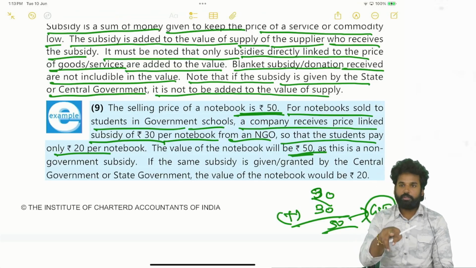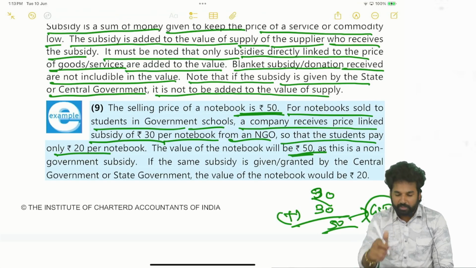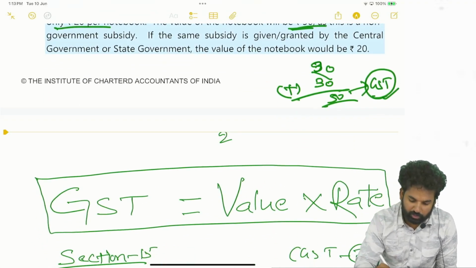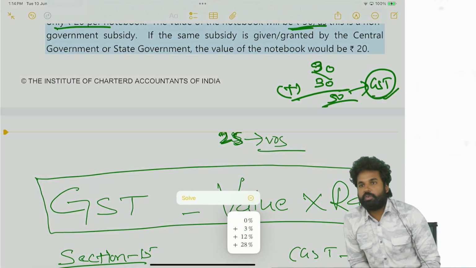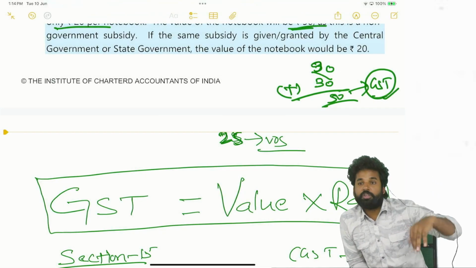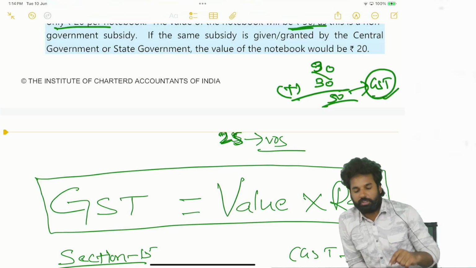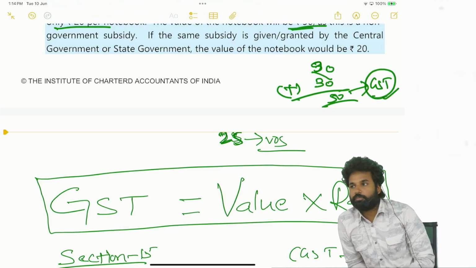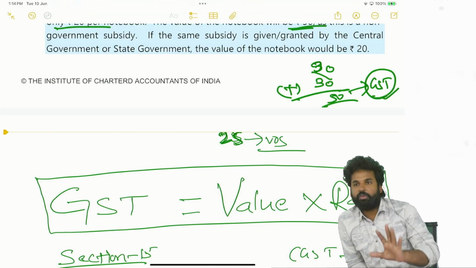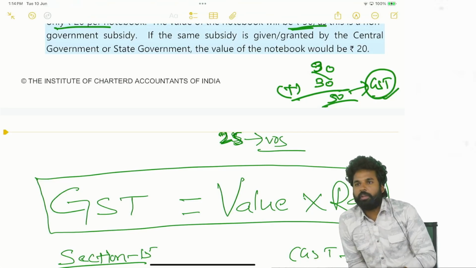Okay, here again on the price, the actual price. Generally this 25 rupees they are charging. Value of the supply is 25 rupees. Why has the 25 rupees discount been given? They have received a lump sum donation of 10,000 rupees. That's why they are charging 25 rupees. So now the value will be 25 only. On 25 only GST will be collected or calculated.